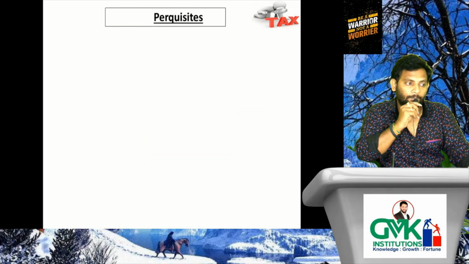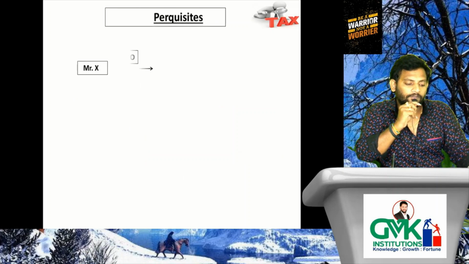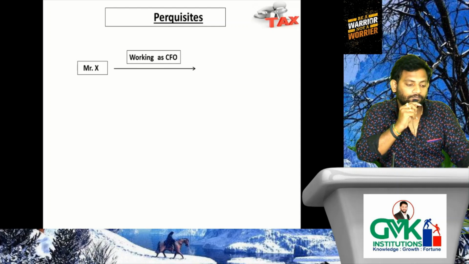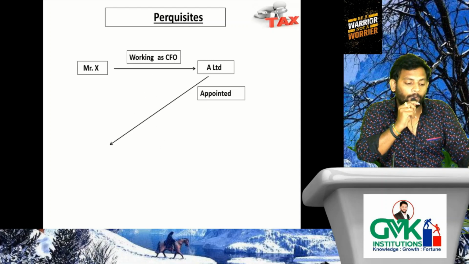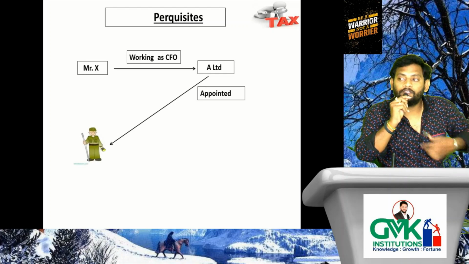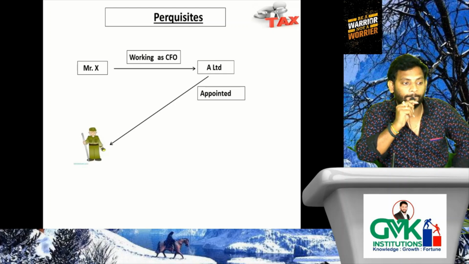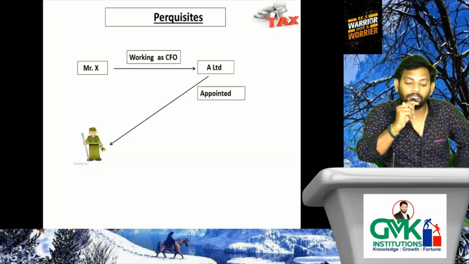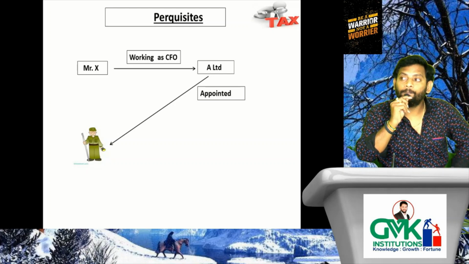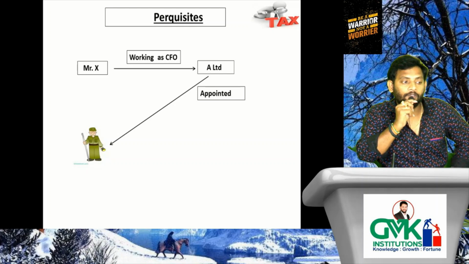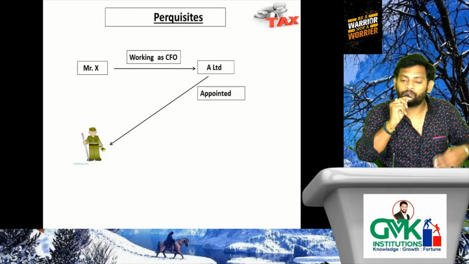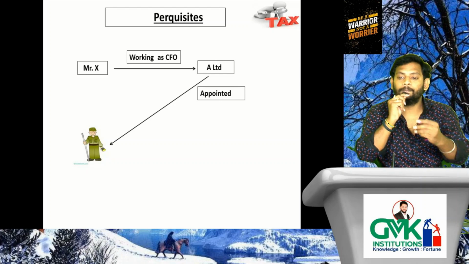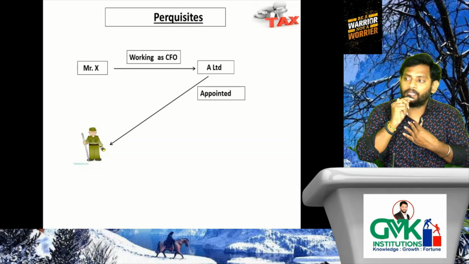Next, third example. Let's verify. Mr. X working as CFO in A Limited. Now the employer appointed the security guard. In the above two cases, who appointed the security guard? Employee. But here, who appointed the security guard? Employer. That means the employer appointed the security guard, so who is liable to pay salary to the security guard? Employer only.